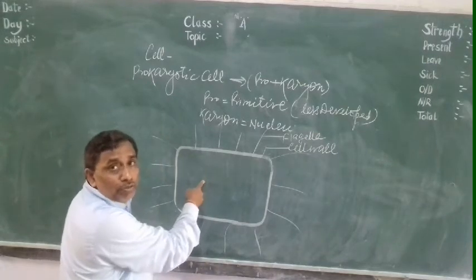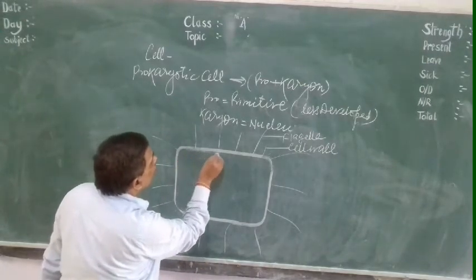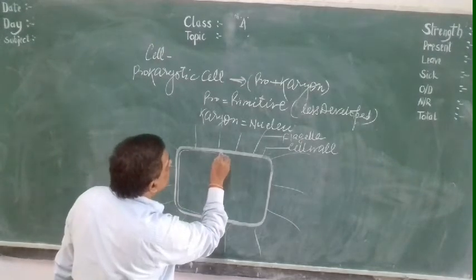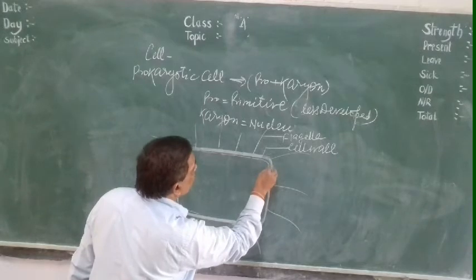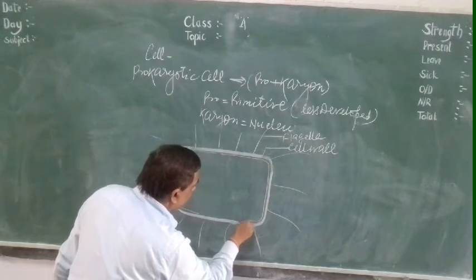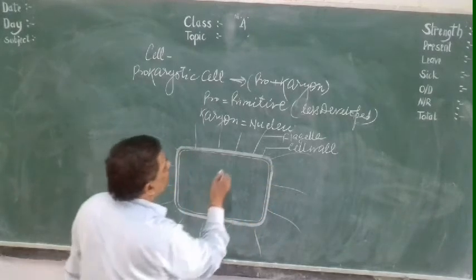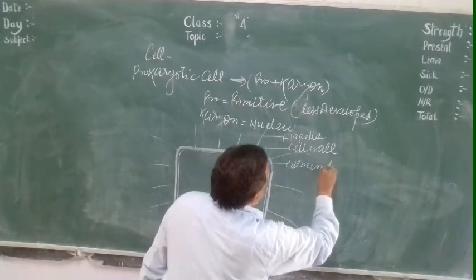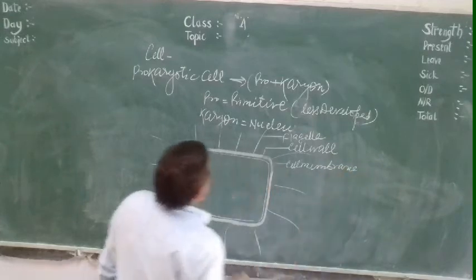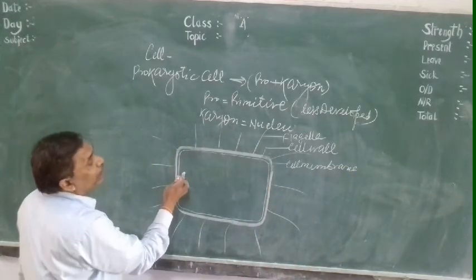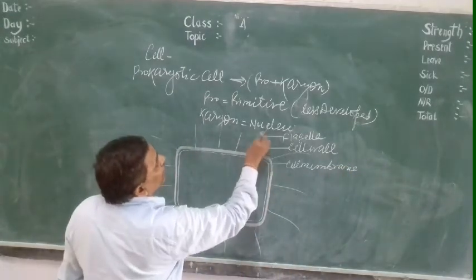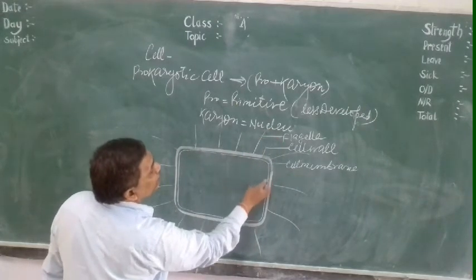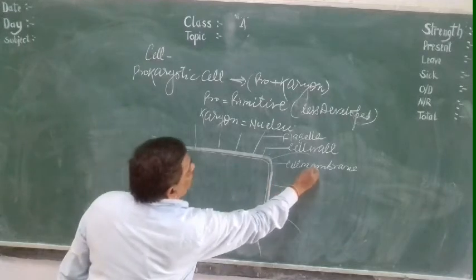And just below this cell wall, a membranous structure is found, that is called the cell membrane. The cell membrane surrounds the protoplasm.